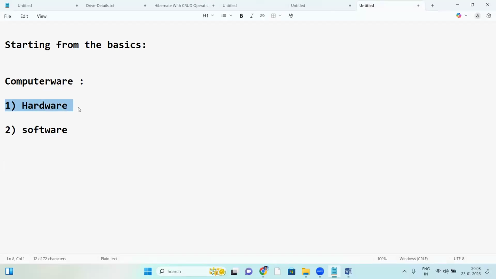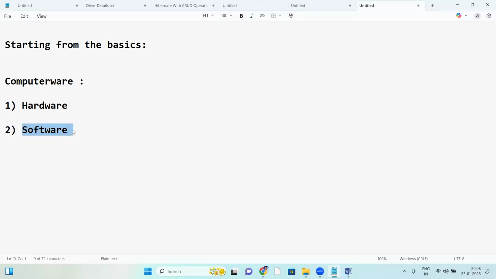These are the physical components of a computer, like keyboard, mouse, monitor, motherboard, RAM, hard disk. Those components we can touch, but they are not necessary for us. We are software engineers, so let us start with software.